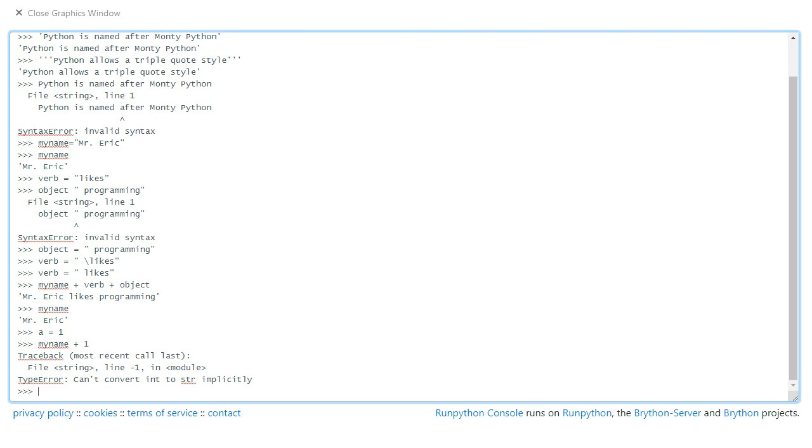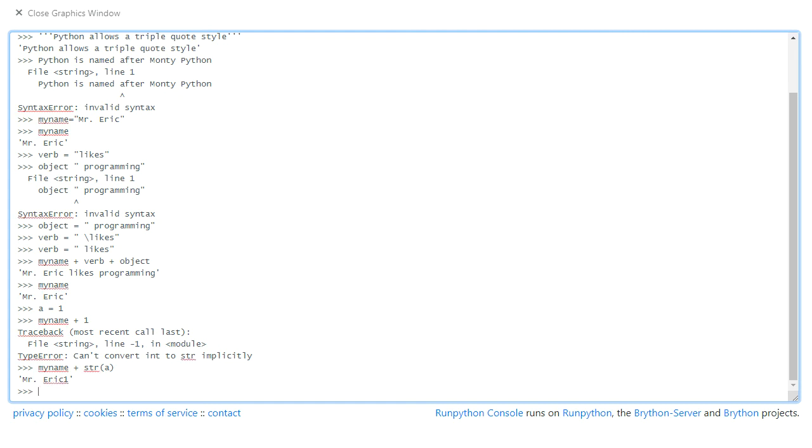But I can convert the number into a string. I'll say my name plus. Now, my name plus, I've seen before that I can add strings together. So what I need to add to my name is another string. And if I want to convert a, which points to the number 1, into a string, I can use what's called a function. The function here is str, which is short for string, parenthesis a parenthesis, Mr. Eric 1. So we've got to look in a little more detail at what's going on here with this str(a).